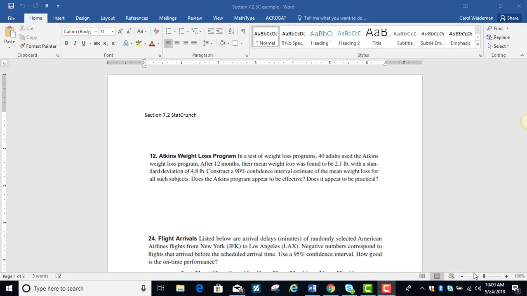For section 7.2 using StatCrunch, I'm going to go over 3 different examples because they all use StatCrunch in a little different way. The first one is a problem from the book.